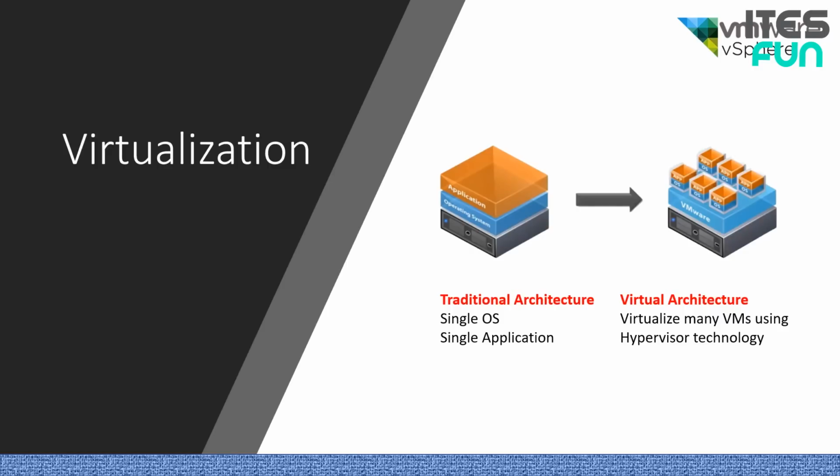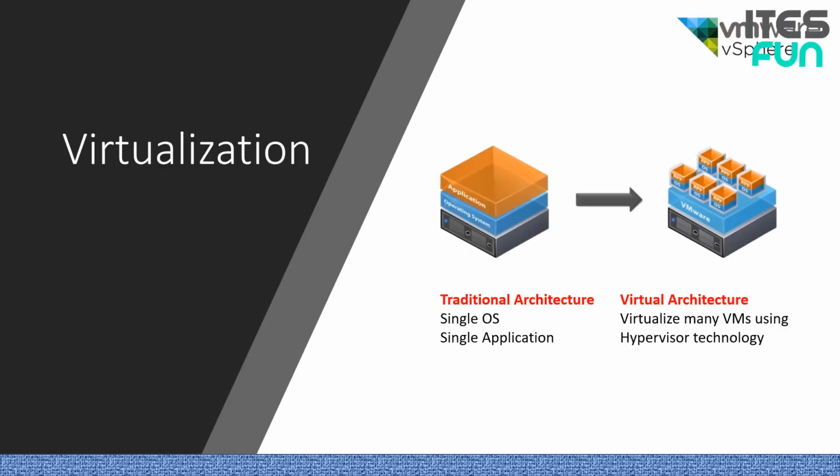So under virtualization, we can host multiple machines on a single piece of hardware. If you look at the diagram, here is a traditional architecture where we have the hardware layer, then the operating system, and then the application which we would like to run. So on a single piece of hardware, we are able to run only one operating system at a time and also a single application. You can host multiple applications, but that is limited to the single operating system only.